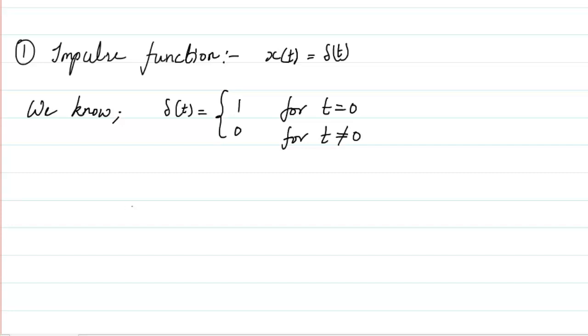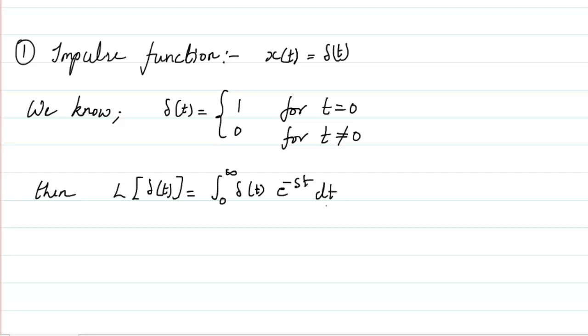Anyway, now in this particular case, we will take the Laplace of delta t, and we know the equation of Laplace, which is the integral from 0 to infinity of delta t e raised to power minus st dt.